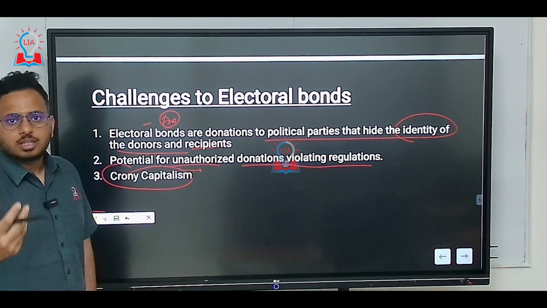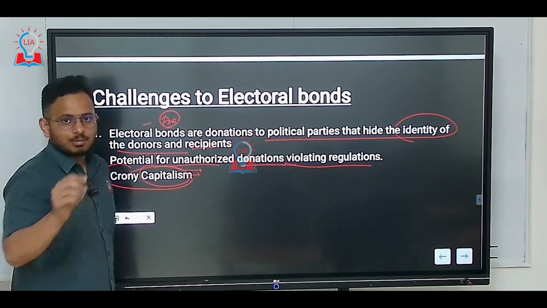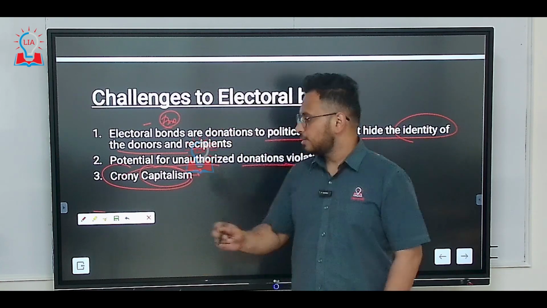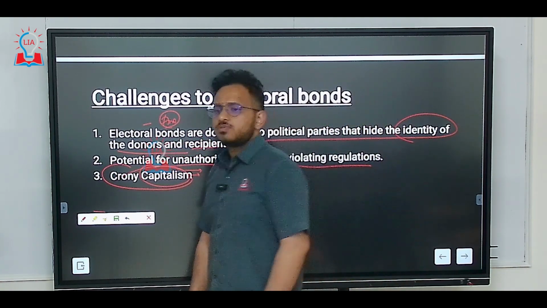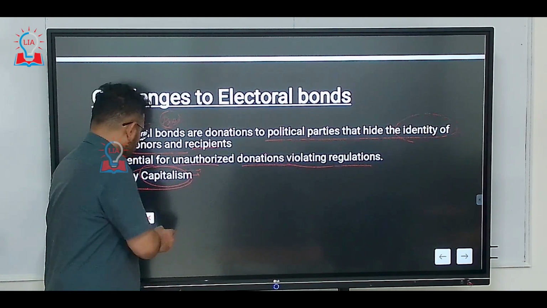And why is it favoring the one corporate? Because that corporate has donated money to the political party through electoral bonds. So this phenomenon is called crony capitalism. So these are some of the important criticisms or disadvantages with respect to electoral bonds.